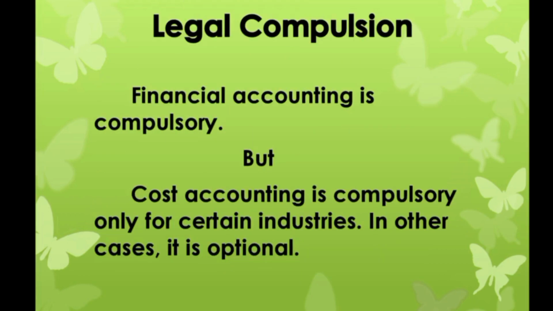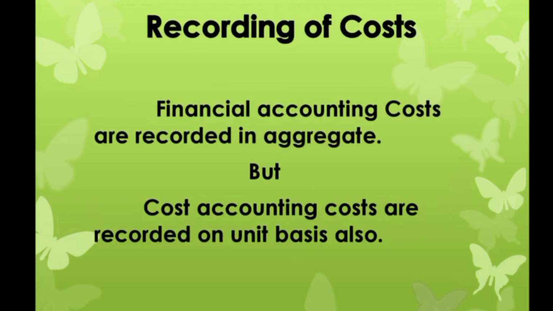Financial accounting is compulsory, but cost accounting is compulsory only for certain industries. In other cases, it is optional. And recording of costs: costs are recorded in aggregate in financial accounting, while in cost accounting they are recorded on a unit basis only.